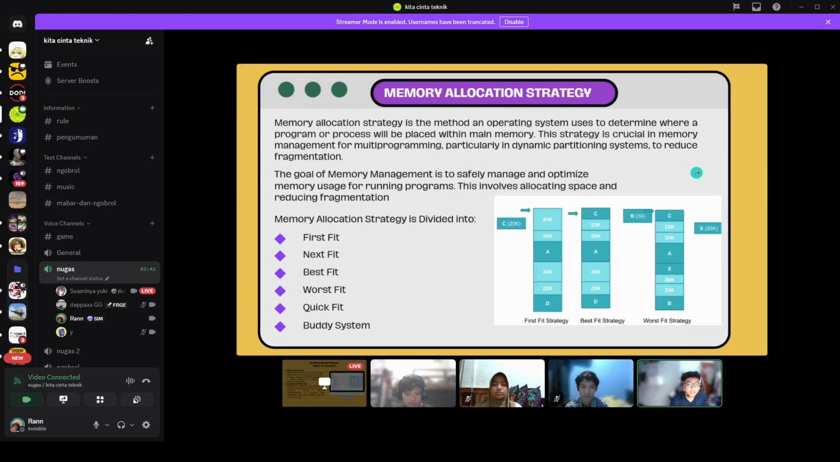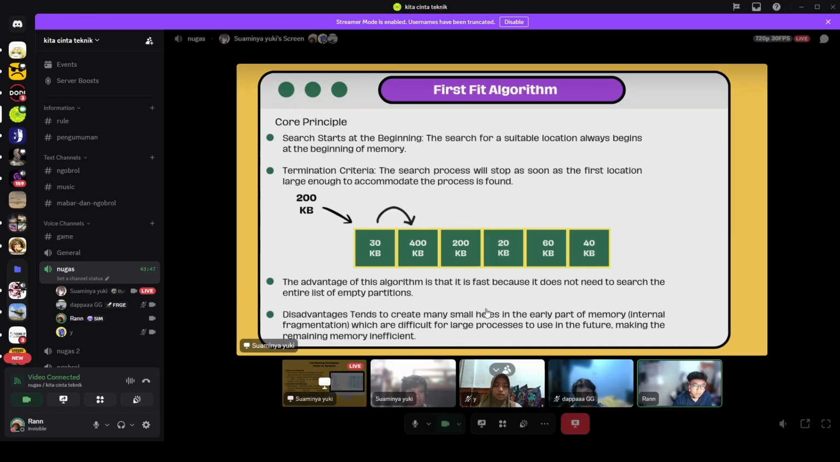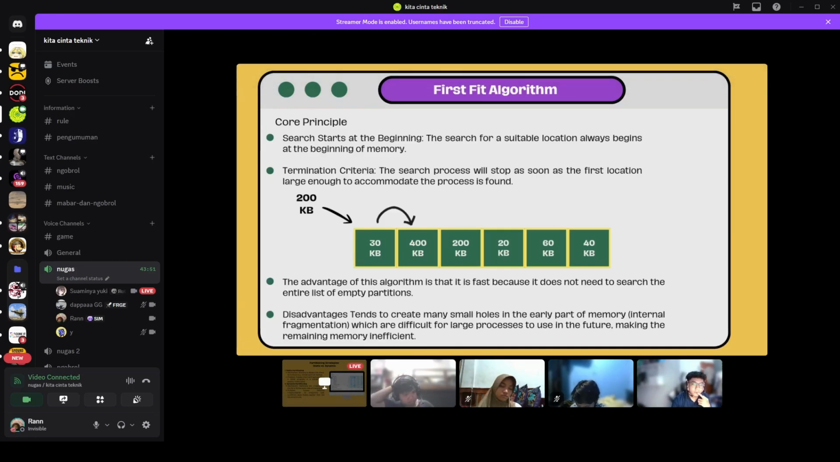So I'm going to explain about first fit. Next. First fit algorithm. The core principle of the algorithm is that the search starts at the beginning. The search for a suitable location always begins at the beginning of memory. The termination criterion is that the search process stops as soon as the first location large enough to accommodate the process is found.